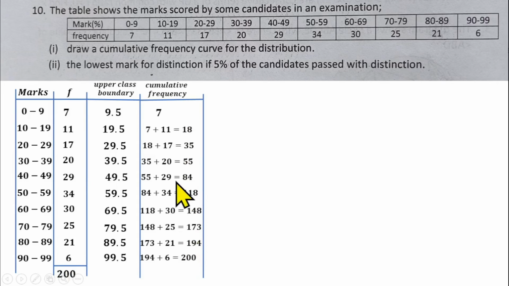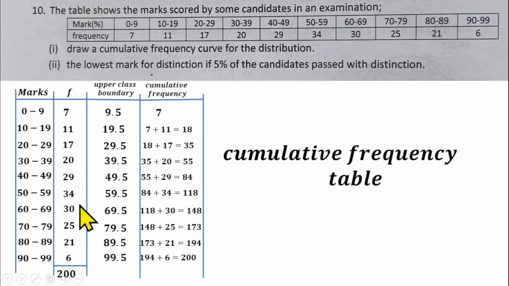And there's no need for you to sum this together if you know how to do your cumulative frequency. You can just write your 7, 18, 35, 55, 84, 118 and so on, instead of summing it like this. If you do it like this, they are not going to fail you. We're just showing you how we got the cumulative frequency. So now we have a cumulative frequency table ready.